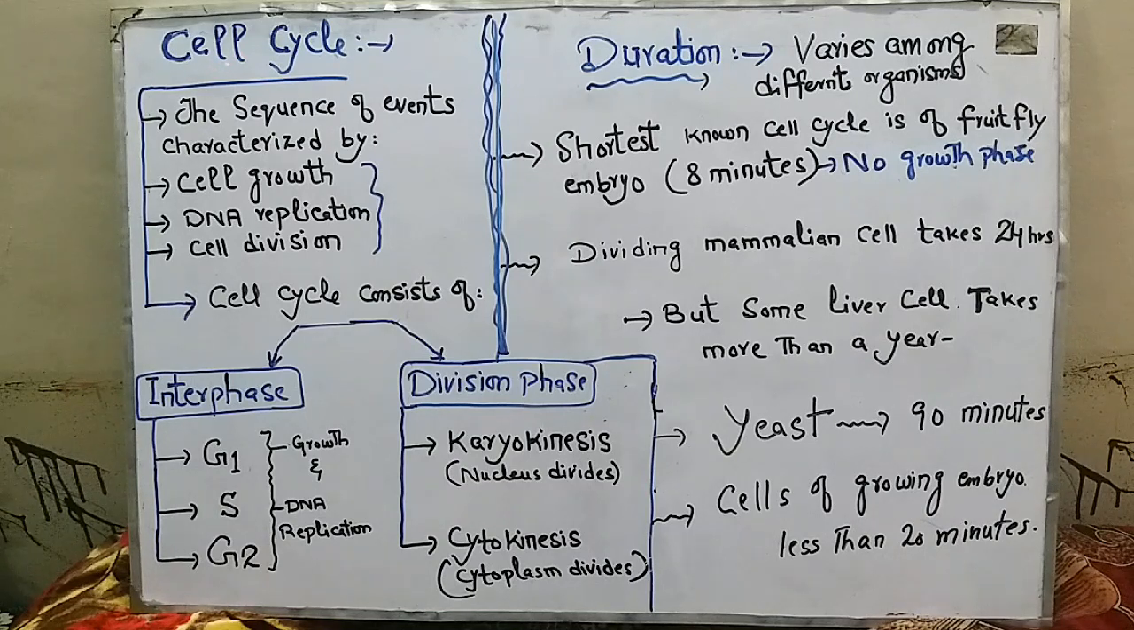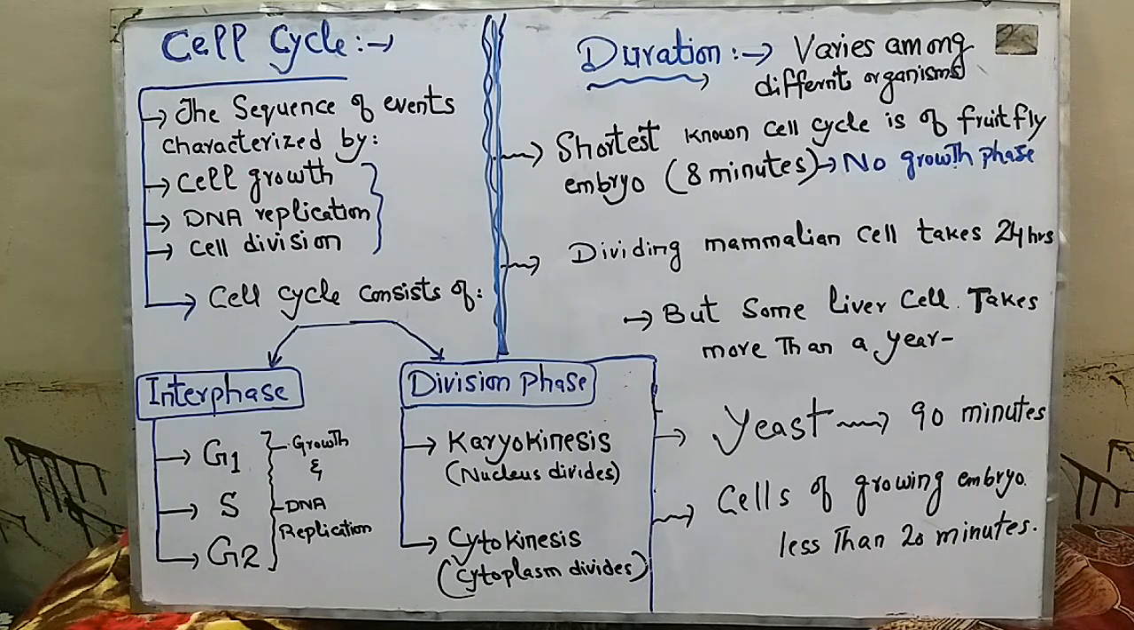Cell cycle is generally a process through which every dividing cell goes and replicates all its material, including genetic material and various organelles, and it divides itself from one cell into two identical daughter cells. So cell cycle can be defined as the sequence of events characterized by cell growth, DNA replication and cell division.